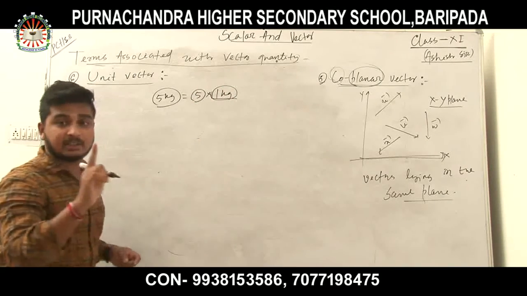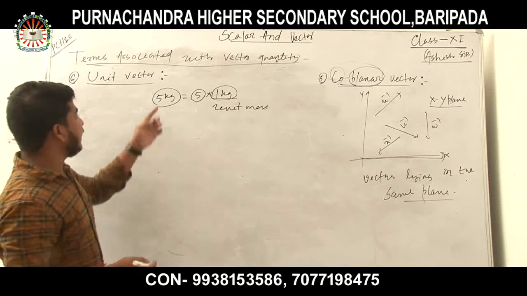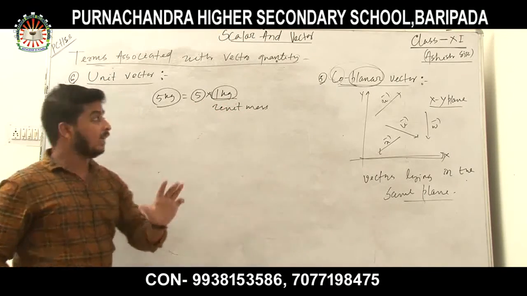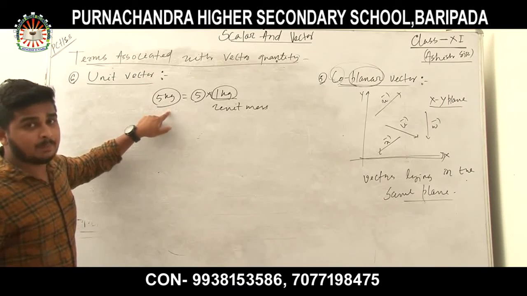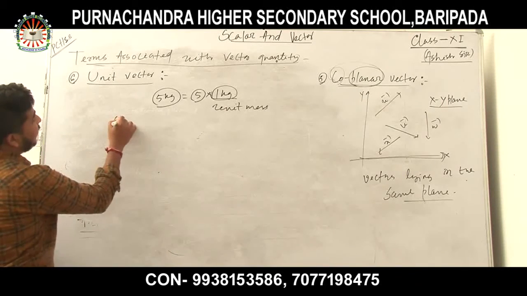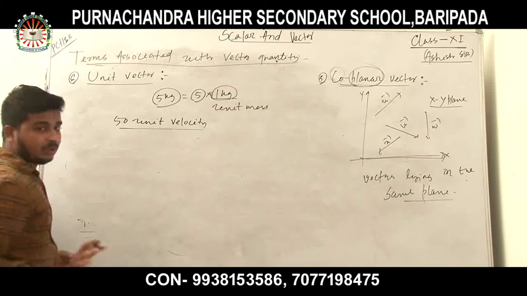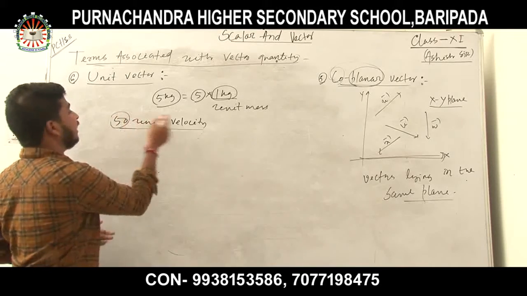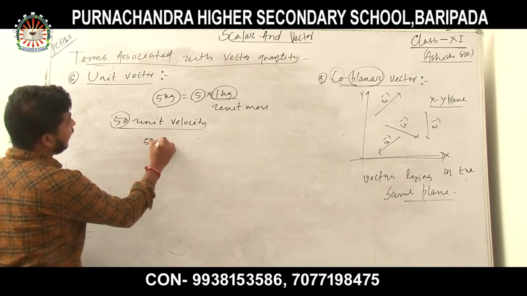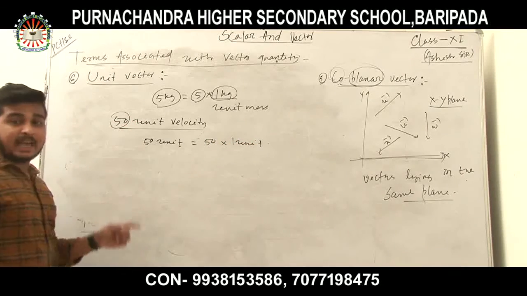This 1 kg is known as the unit mass. Suppose I write 5 gram, which is equal to 5 into 1 gram. So 1 gram is the unit mass. Just look at this example and tally it with another example. Suppose the velocity is 50 units. Velocity has a certain unit, but I am not going into the unit. I have written 50 unit velocity. It means 50 unit velocity is equal to 50 times 1 unit.